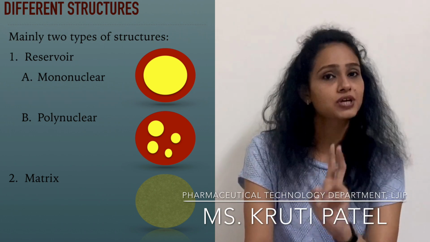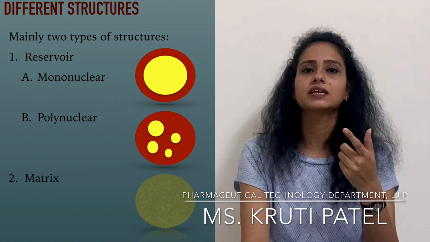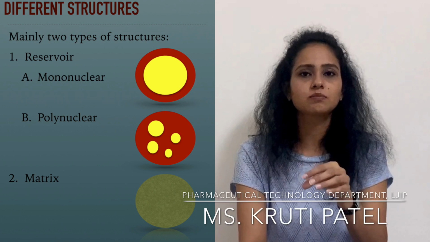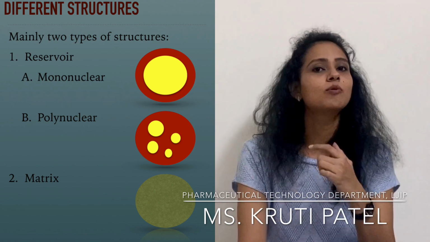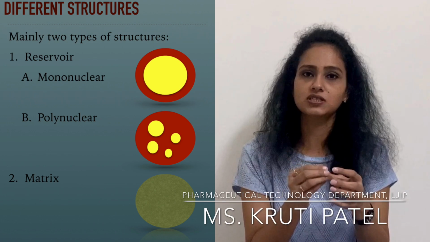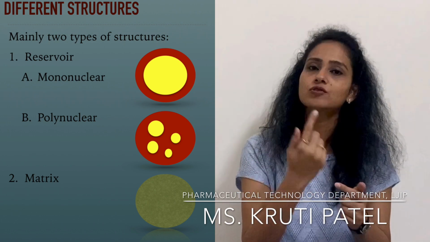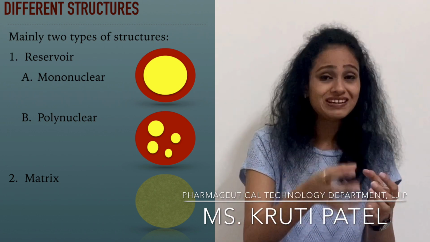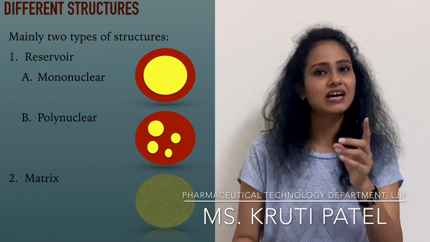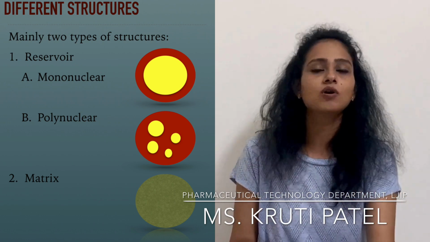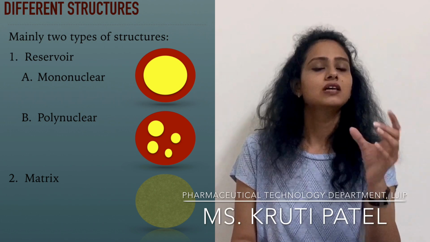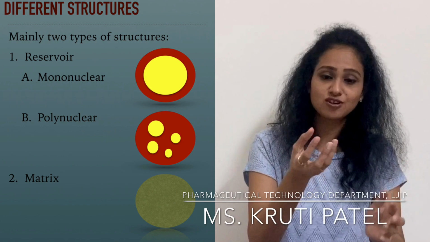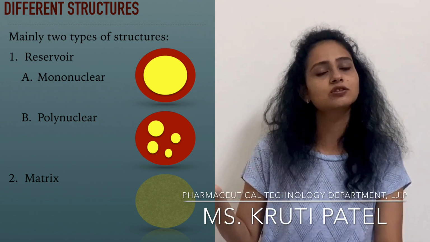The next is different structures of microspheres or microparticles. There are mainly two types of structures. First is reservoir and second is matrix. Now what is this reservoir? Let's sketch the word. Reservoir means something which is reserving. Let's talk about choco lava cake. There is a liquid inside, and around that there is a layer of chocolate cake or chocolate brownie, whatever you say. What happens when you break it? The liquid comes out immediately. The same case happens with a reservoir system in a dosage form. There will be a liquid inside a polymer. So the polymer will be broken and your drug will come out immediately. So that is reservoir.